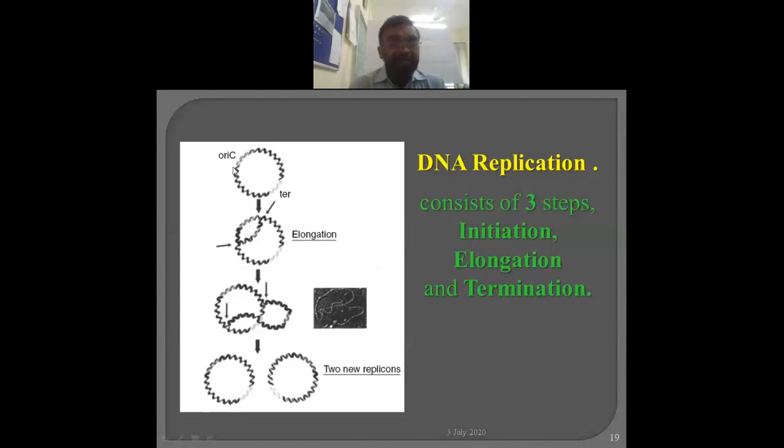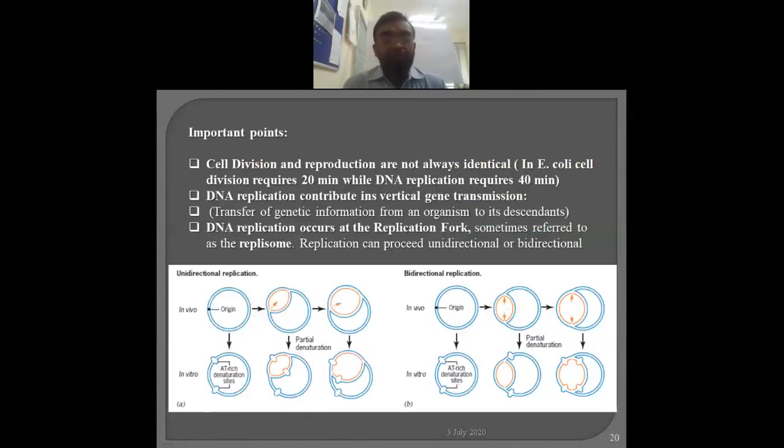Diagrammatically it is represented that this is the initiation, then this is the elongation, and lastly termination, and that results in the formation of two molecules. That happens in the case of a bacterium. We are going to discuss much more with respect to bacterial genetics, or E. coli, because there are slight modifications in other organisms, and in eukaryotes there are a lot of differences in replication, but the basic mechanism is the same. Hence we are going to discuss E. coli replication.